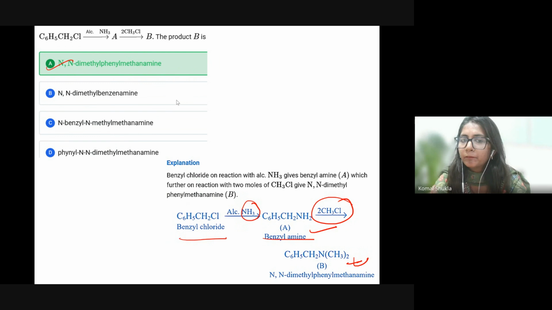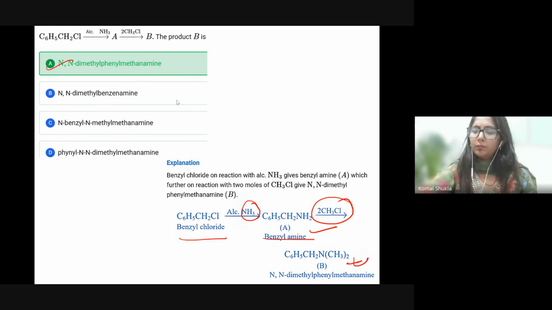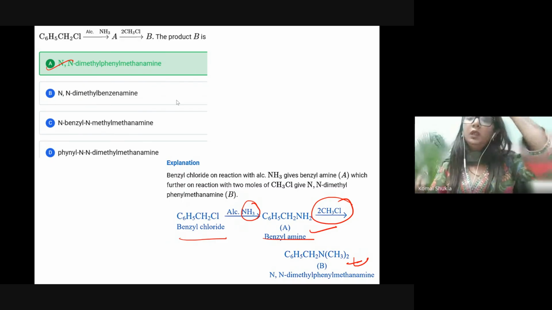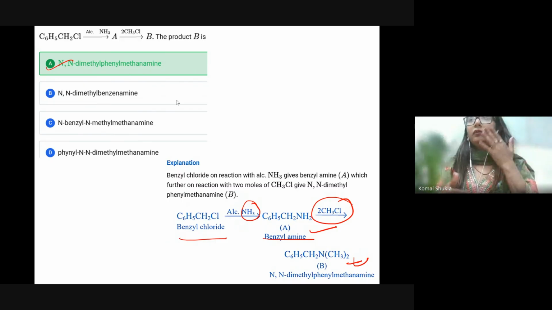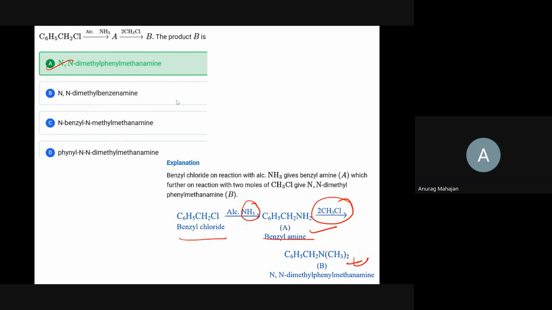Clear? Yes, ma'am. So that would be the common name. The chemical composition is the same, but in terms of IUPAC, it is completely violated. That's why we are not using it. Okay, yes, ma'am. Understood.